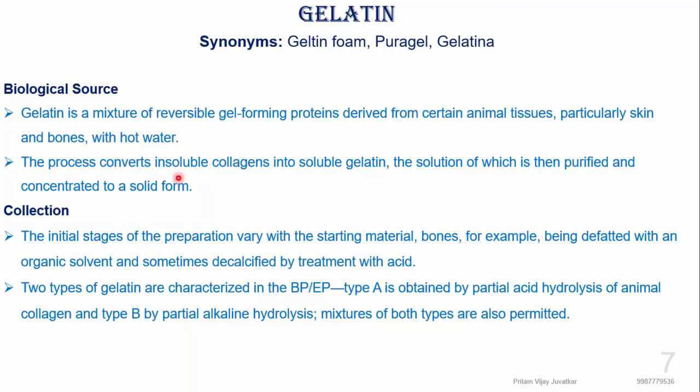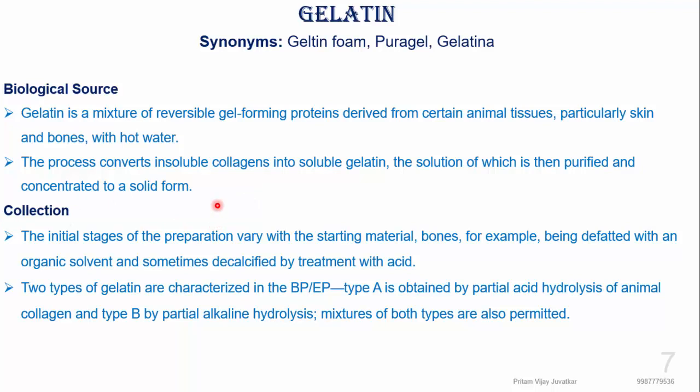This process converts insoluble collagen into soluble gelatin, and the solution is then purified and concentrated into solid form, which is known as gelatin.